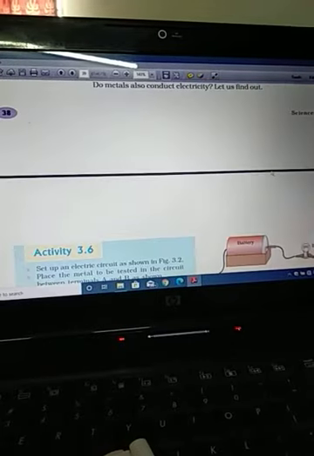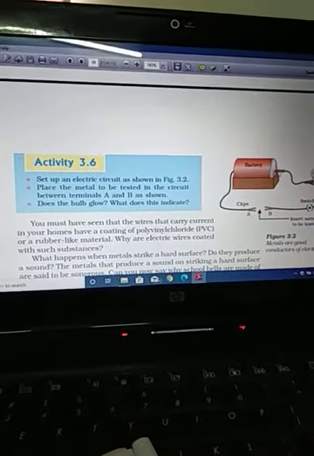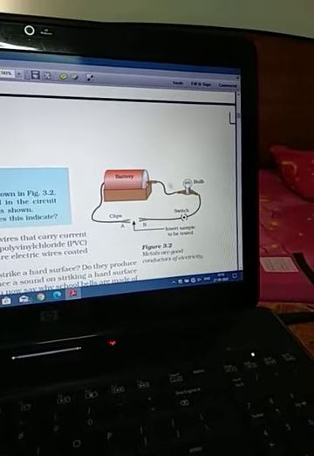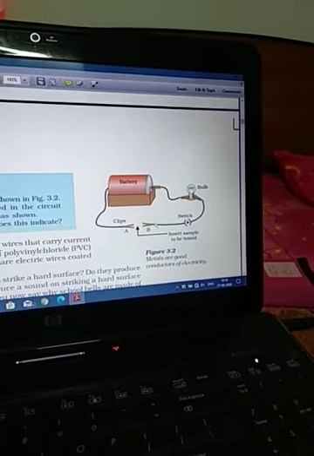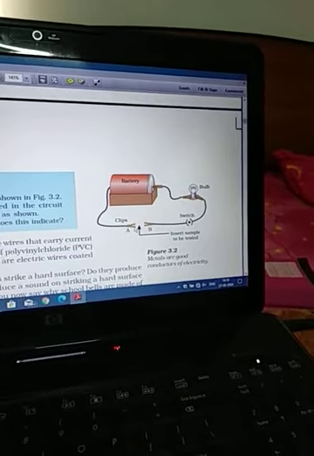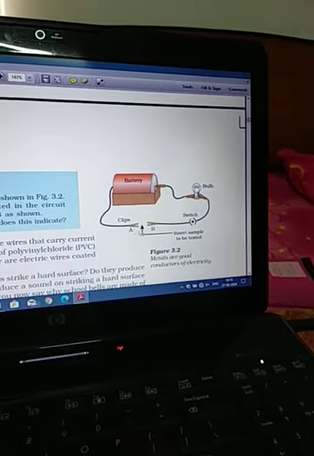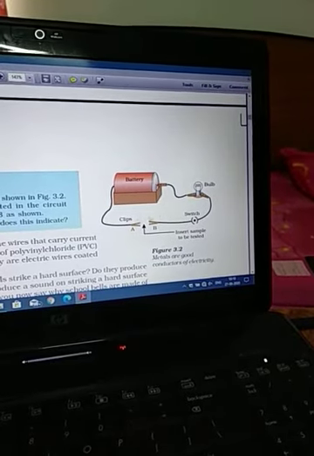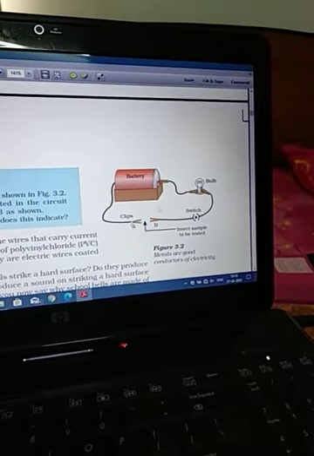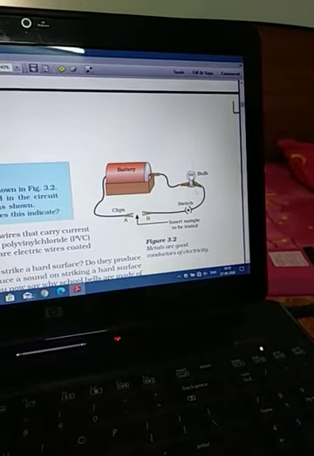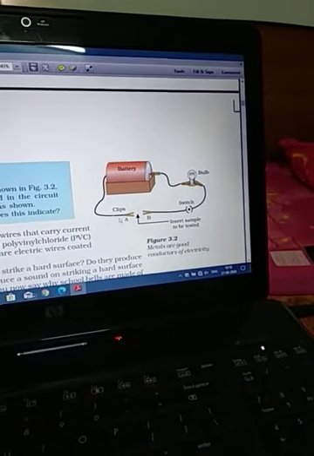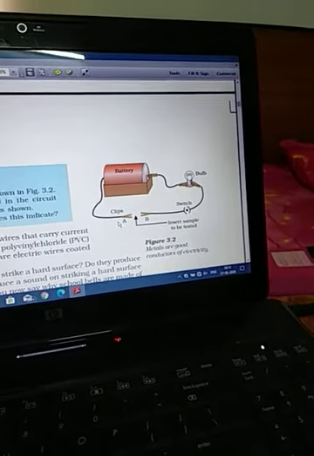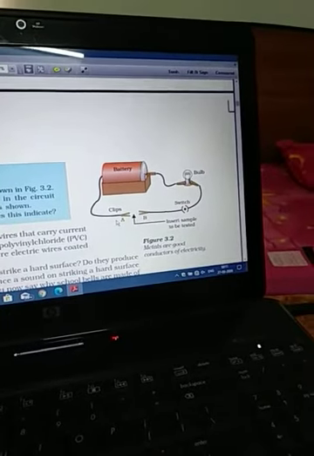Now another experiment. Again we take some pieces, and before that you prepare a tester, as you already prepared in class 6-7. One battery is joined with the help of wire to a bulb and a switch, and two ends A and B remain free. If you want to check any substance, you put it between A and B and switch it on. If it starts to glow, it means your object is a good conductor of electricity. If the bulb does not glow, it means it is a poor conductor of electricity. So most of the metals, or we can say all the metals, are good conductors of electricity, right? So these are the important properties.